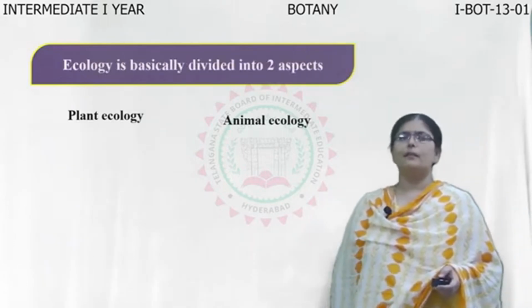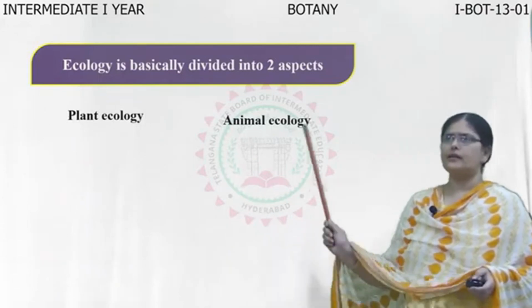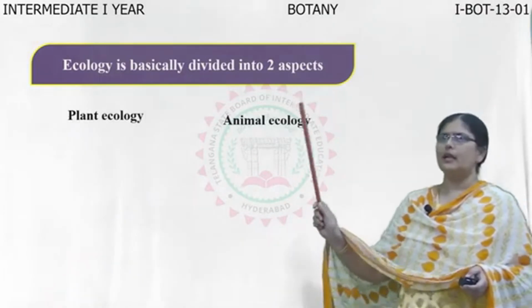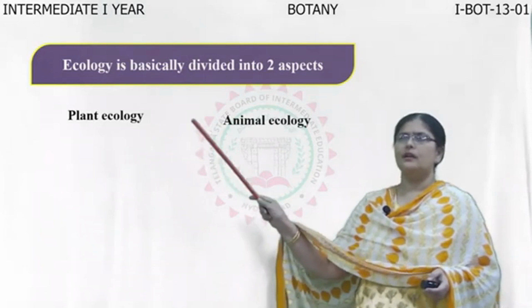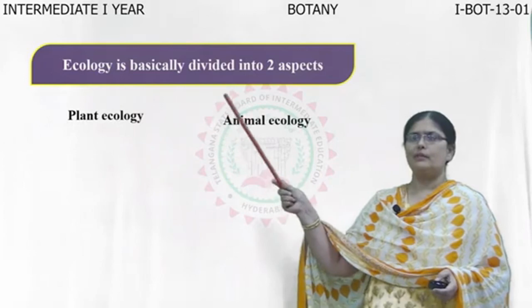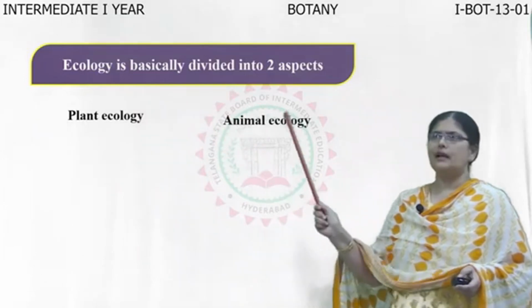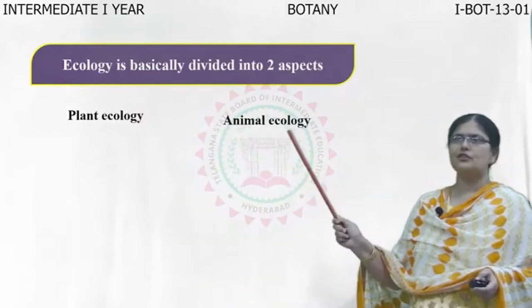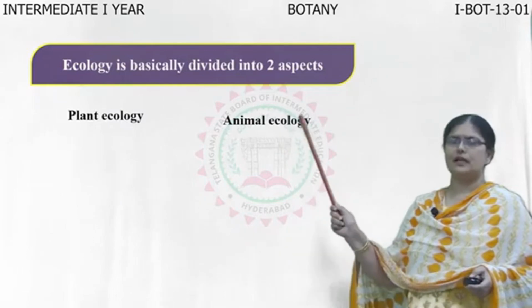Ecology can basically be divided into two aspects. One is plant ecology, the other is animal ecology. That means we can learn about plant ecology in relationship with the plants and the abiotic and biotic environment. Similarly, we can learn about animal ecology in relationship with the animals and their physical environment.